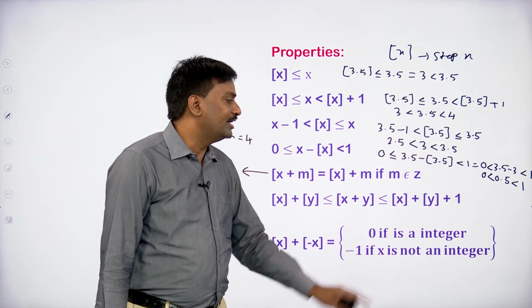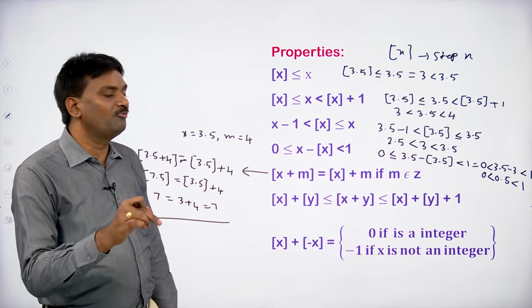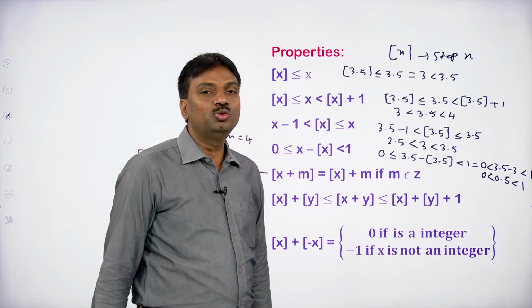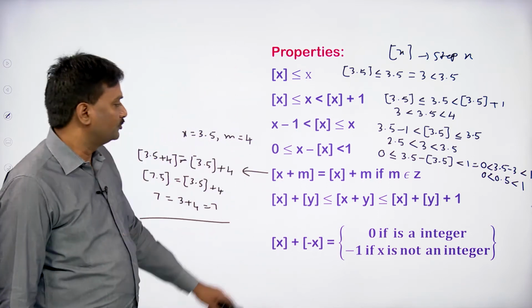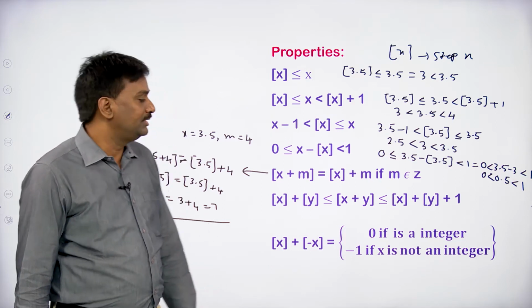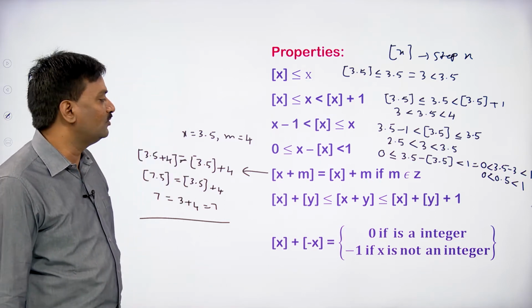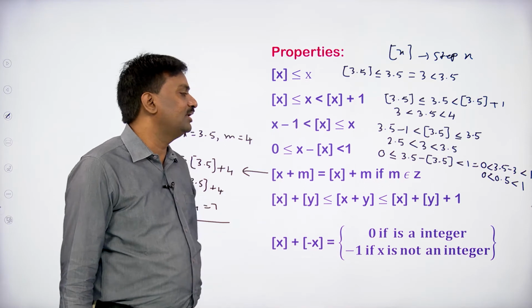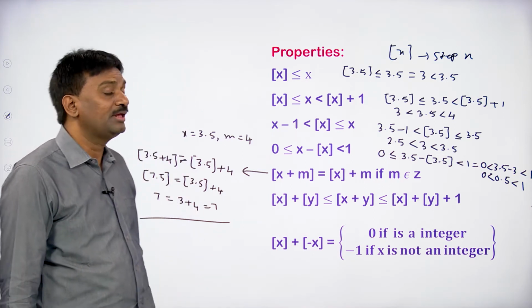So the next property is step x plus step y less than or equal to step x plus y less than or equal to step x plus step y plus 1. Here we have two values, x and y, whereas previously we had only one value, that is x.